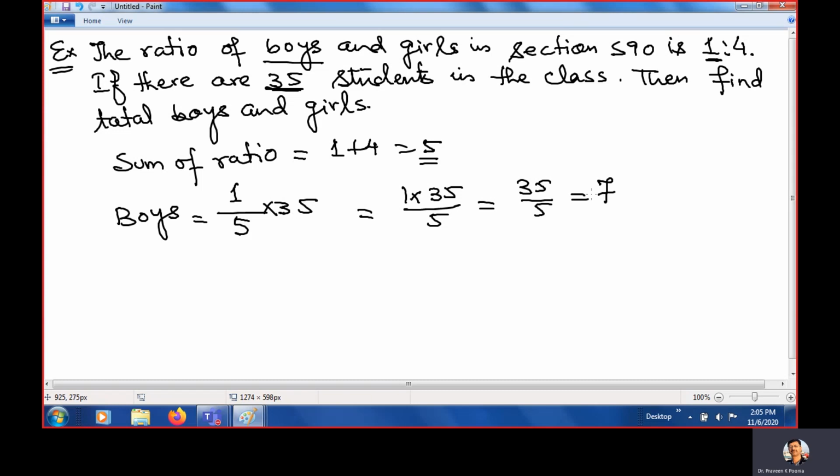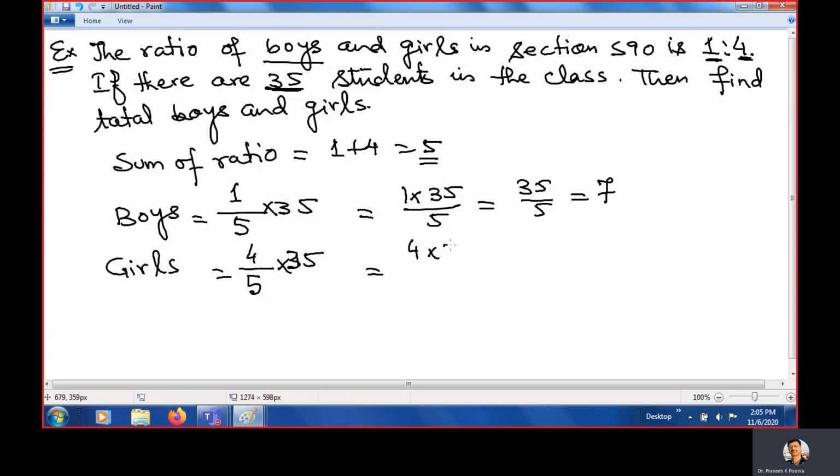So how many boys are there? 7 boys are there. And if girls are there, what is the ratio of girls? 4. So it is 4 upon the sum of the ratio, into the total number of students. So if you multiply this, how much will it become?